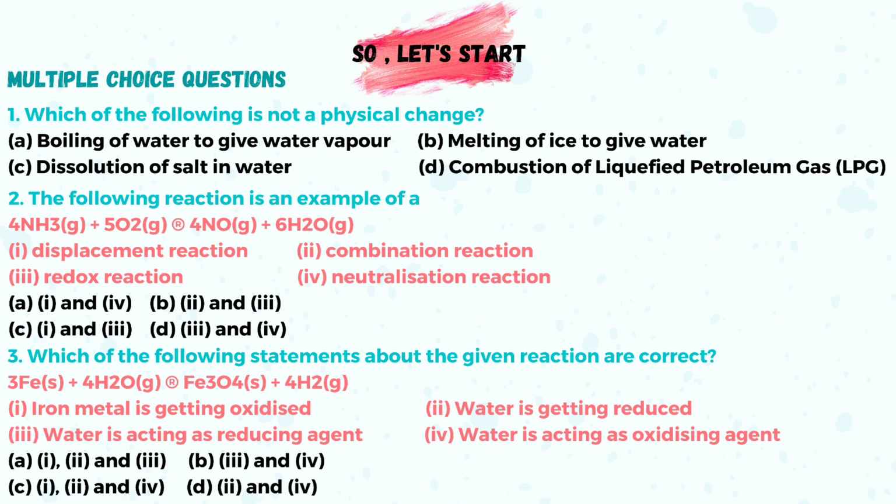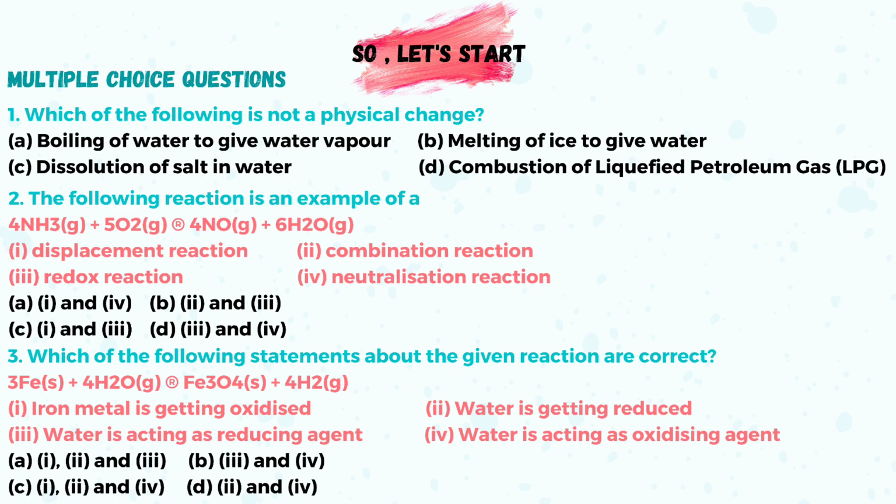No, this is an incorrect statement. Fourth, water is acting as oxidizing agent. Yes, since water is getting reduced, it is acting as an oxidizing agent. Option A, first, second and third? No. B, third and fourth? No. C, first, second and fourth? Yes, this is the correct answer. The correct answer is option C.